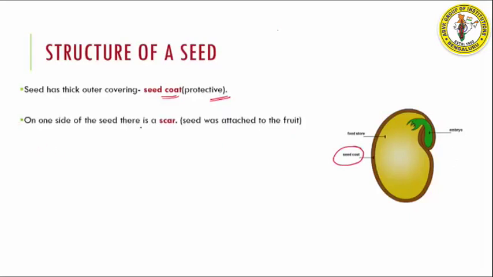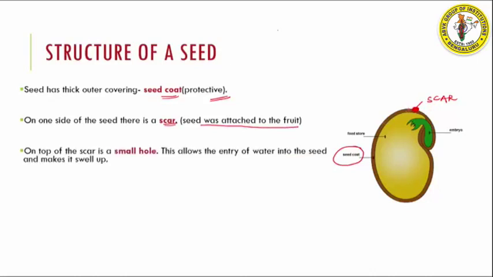on one side of the seed there is a structure called a scar. Okay, so if you see in this, here there might be a scar. You look at any seed, it will have a scar. Okay, now this scar is actually the point at which the seed was attached to the fruit. Okay, so the scar is the point at which the seed was attached to the fruit. Now just above the scar there will be a small hole. Okay, there'll be a small hole just above the scar.